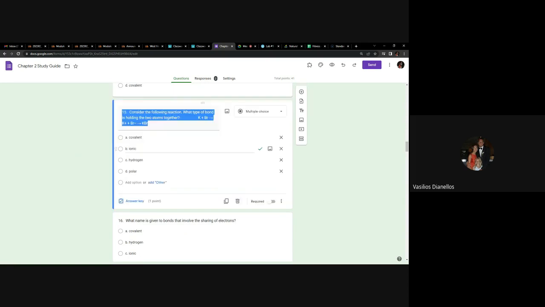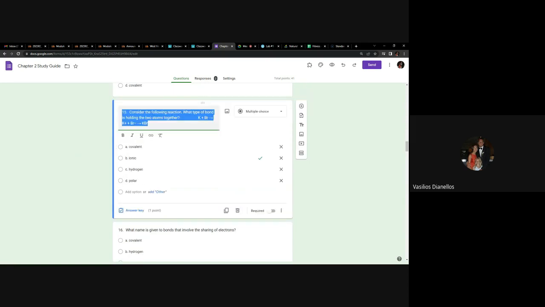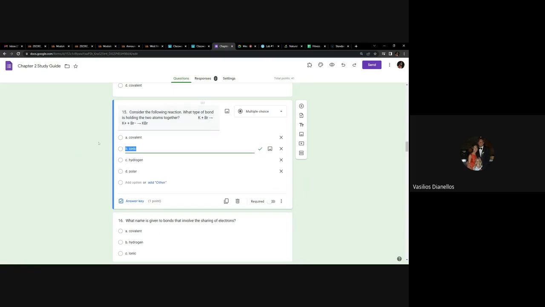Anyway, here's an interesting one because I never taught you this. Consider the following reaction. What type of bond is this? I've never taught you this reaction, but what gives it away is that this is a plus. That's a K plus. That's a Br minus. Those are obviously ions. Therefore, it's an ionic bond. So any questions about number 15?